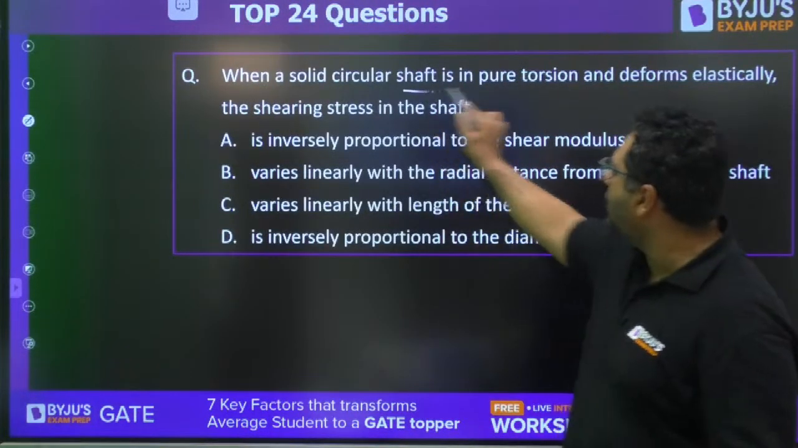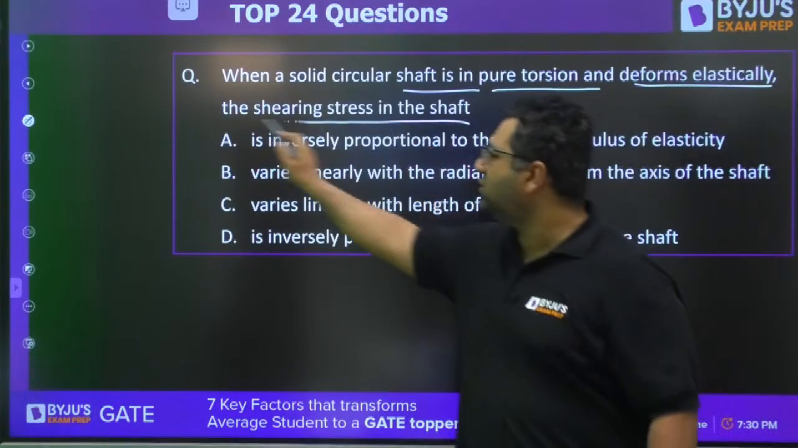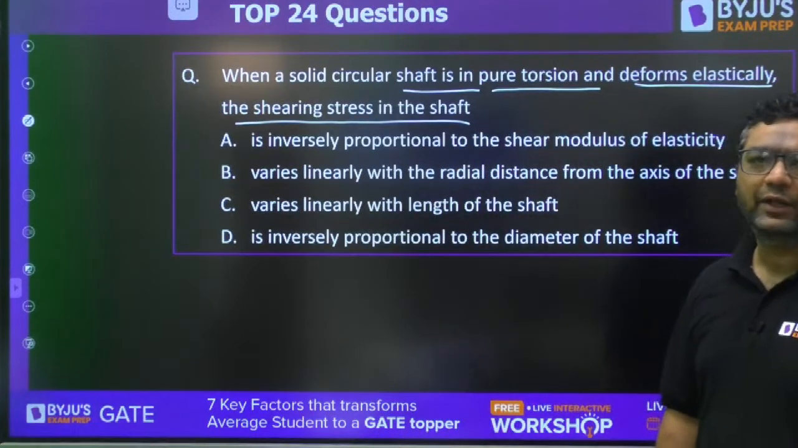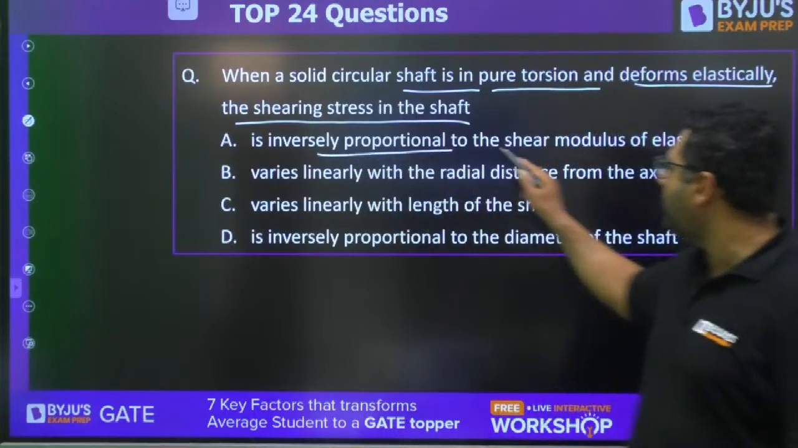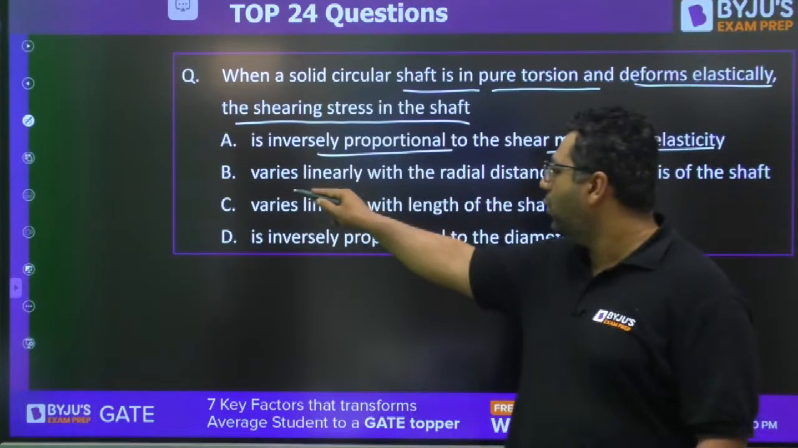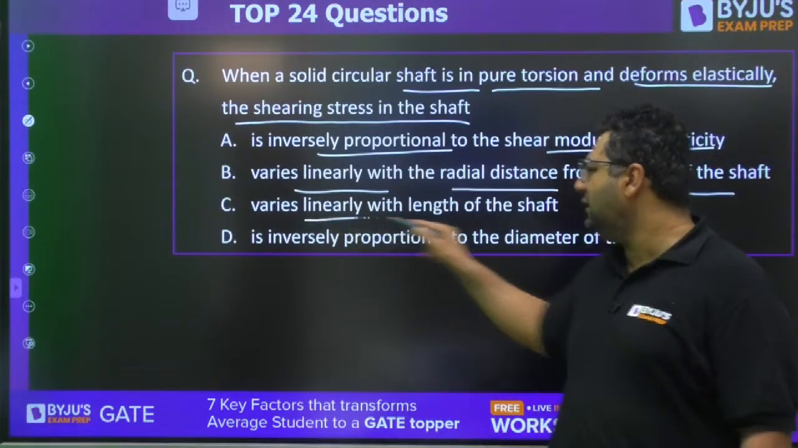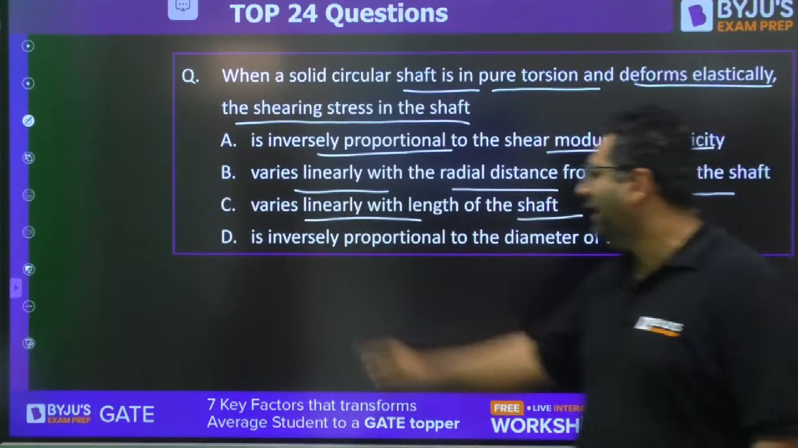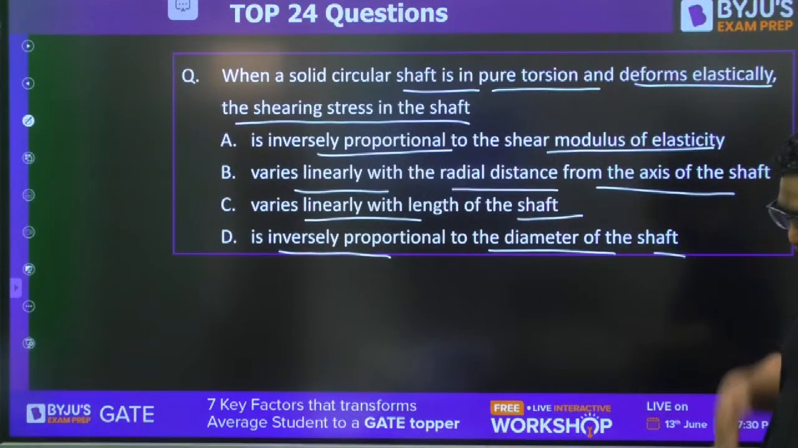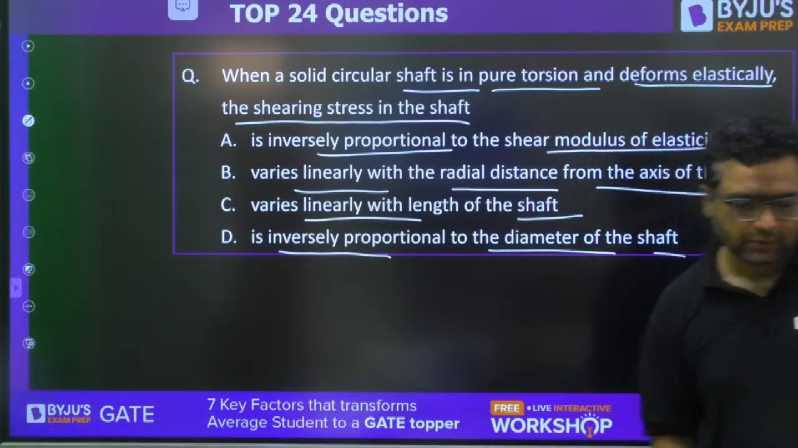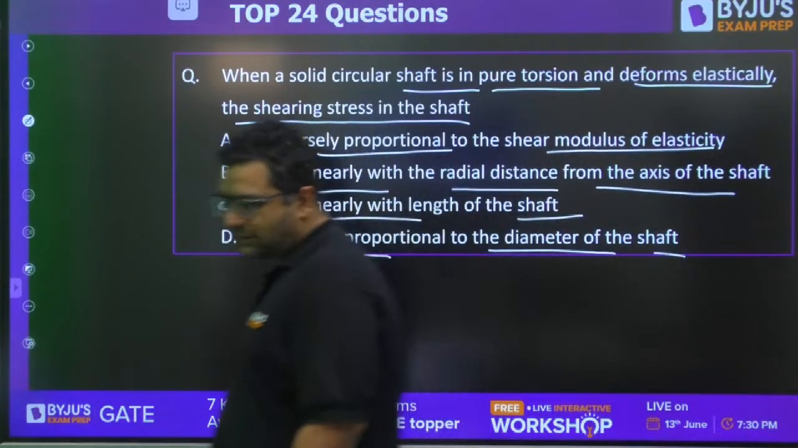When a solid circular shaft is in pure torsion and deforms elastically, then the shear stress in the shaft is: inversely proportional to shear modulus, varies linearly with the radial distance from the axis of the shaft, varies linearly with the length of the shaft, or is inversely proportional to the diameter of the shaft. Just solve this question. This is a good one.